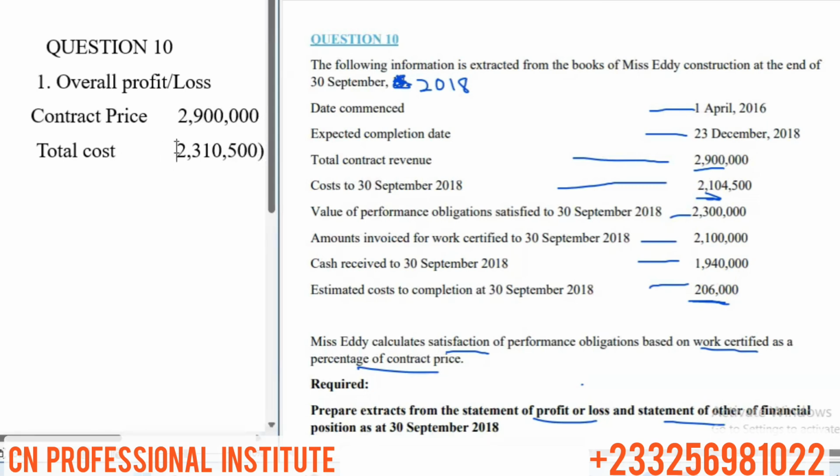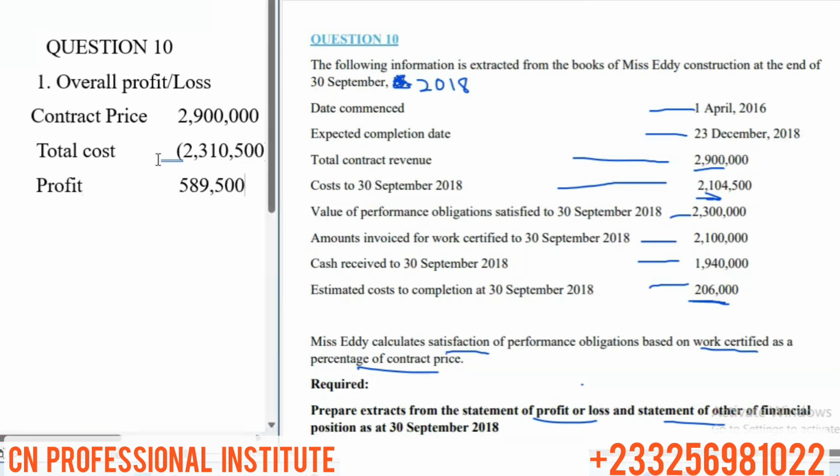So when we did that, the cost to date, I'm sorry, the total cost. When we deduct the total cost from the total contract price, how much do we have as a profit? And here you realize that there'll be a profit. So the contract is not onerous. So there'll be a profit of 589,500.